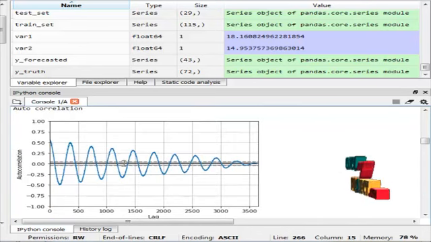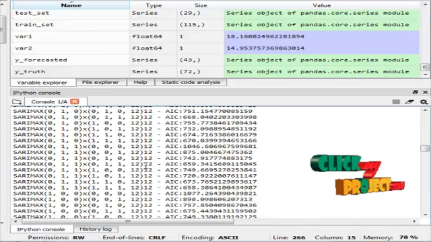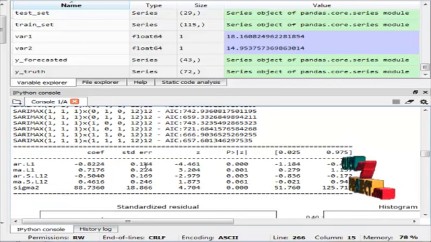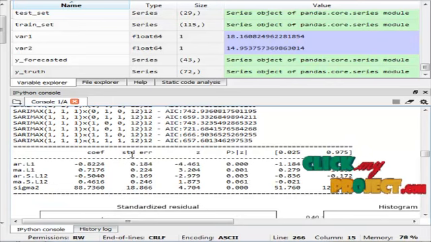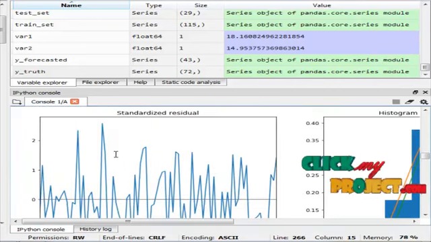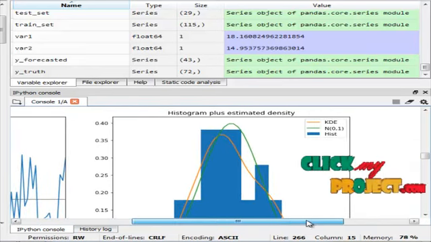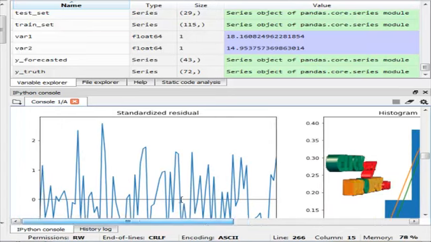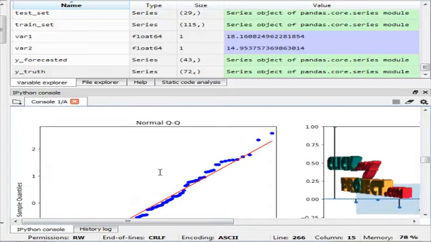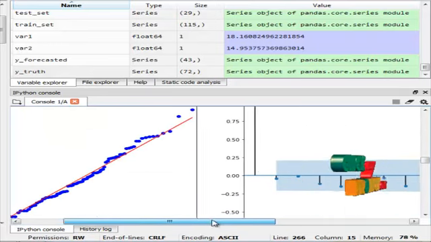This is autocorrelation visualization by using the SARIMAX model. In the SARIMAX model, we are going to find the coefficient and standard error, minimum and maximum, and 2.5% error and 97.5% error. This is standard residual visualization. This is histogram visualization, histogram plus estimated density visualization. This is normal quantile visualization. This is correlogram visualization.